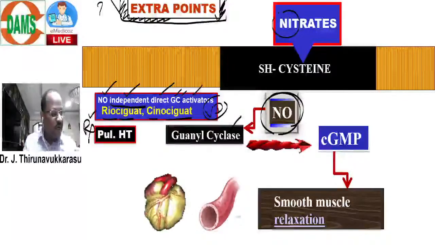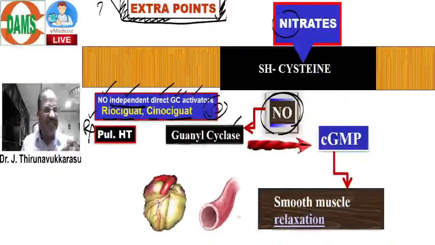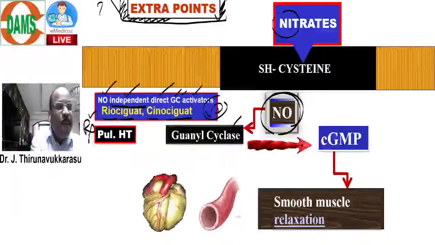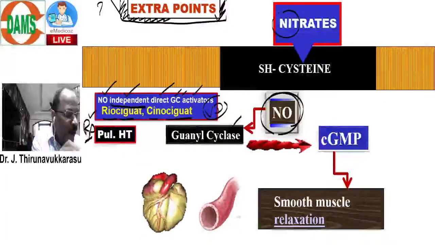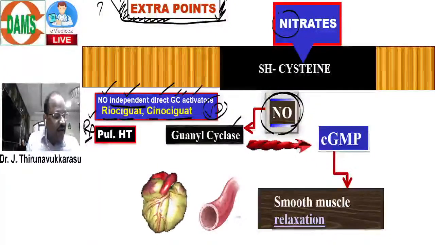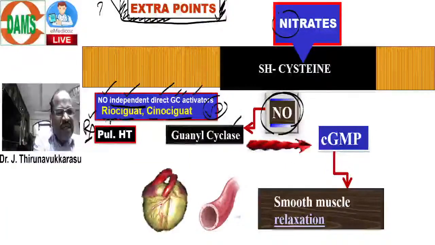Note the point: direct guanylyl cyclase activators causing vasodilatation are approved for treatment of pulmonary hypertension.